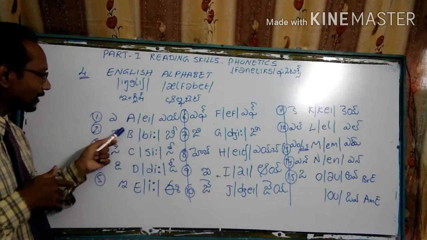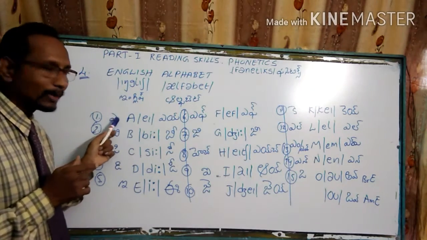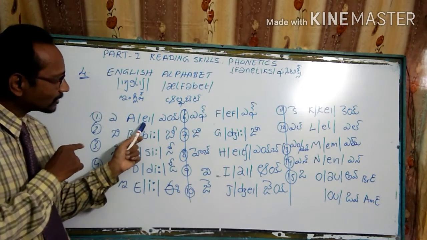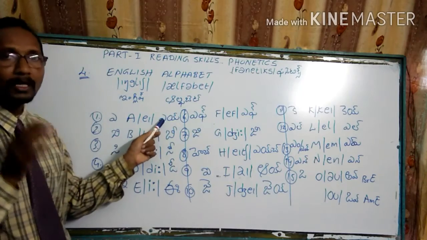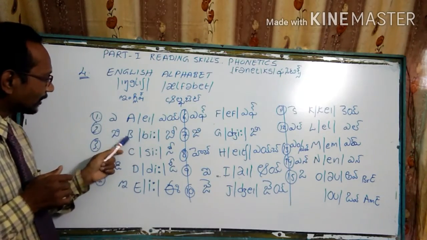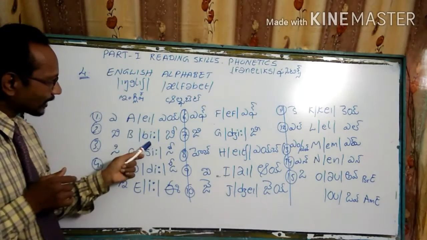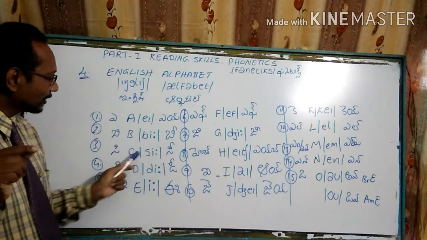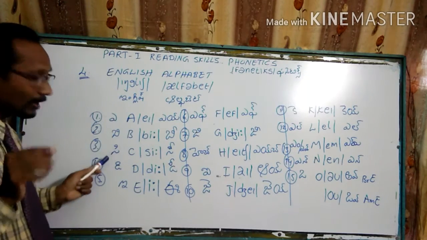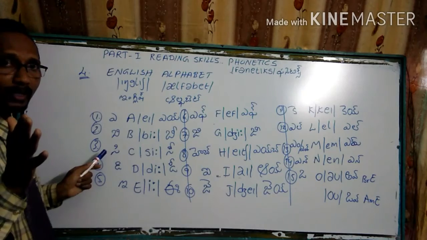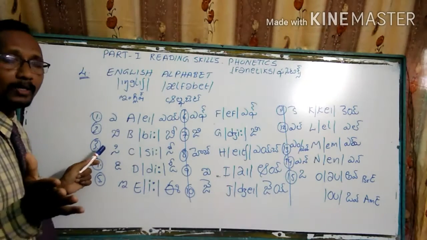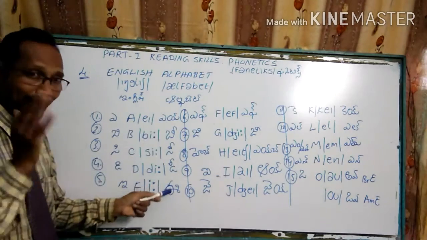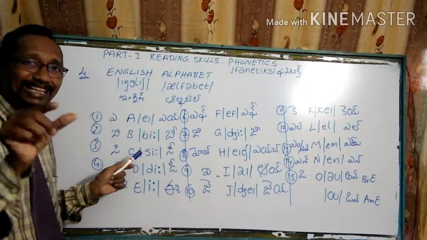We usually call this letter A. But based on the phonetic sound, this letter should be pronounced as A. Coming to B, it is applied in this way, but based on the phonetic sound, it should be pronounced as B. A, B. C, we use this one, but these are wrong pronunciations, my dear students. So we were taught by the teachers those days, but based on the phonetic sound, these are the right sounds for calling the letters individually.